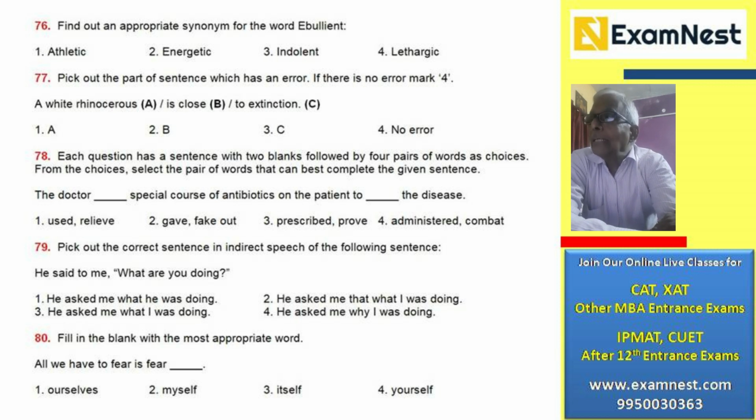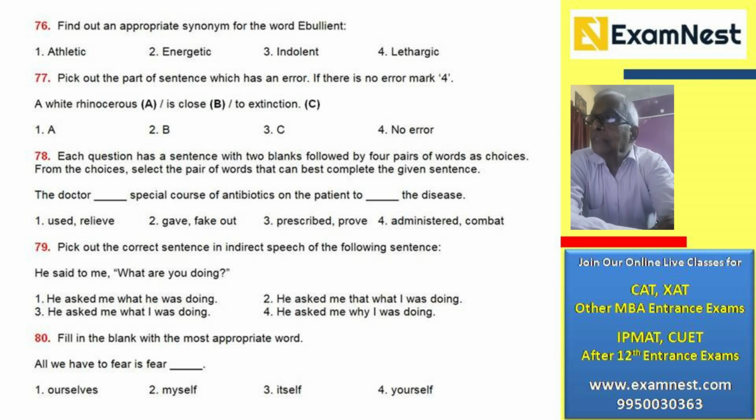Okay, "White rhinoceros is close to extinction." The mistake lies in number A. Why is it wrong? You don't say a white rhinoceros, you say the white rhinoceros. It refers to the entire family, the community of rhinoceros. So you don't say a white rhinoceros is close to extinction. So the answer is number A. That is where the error lies. And that is number 1.